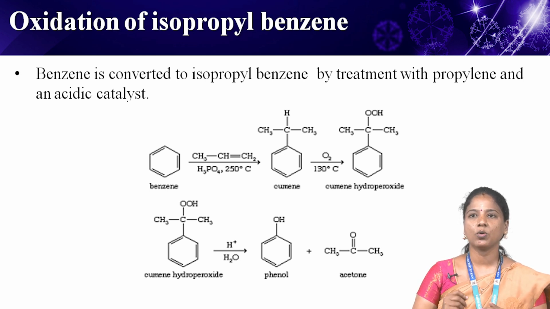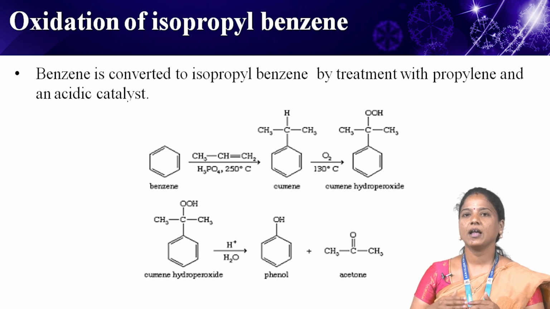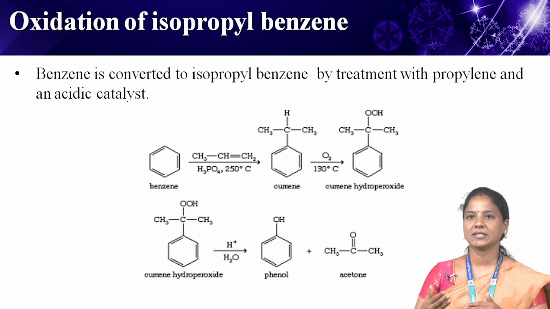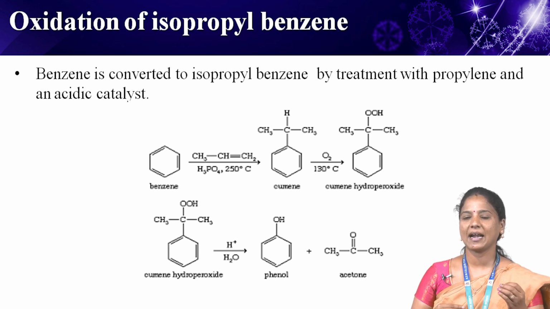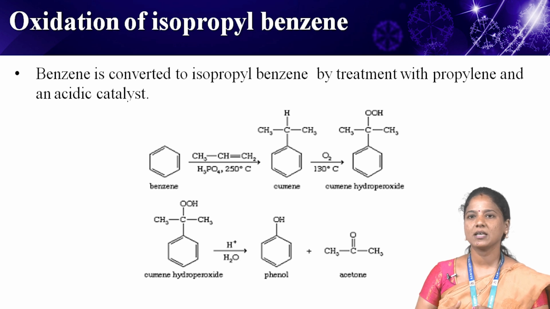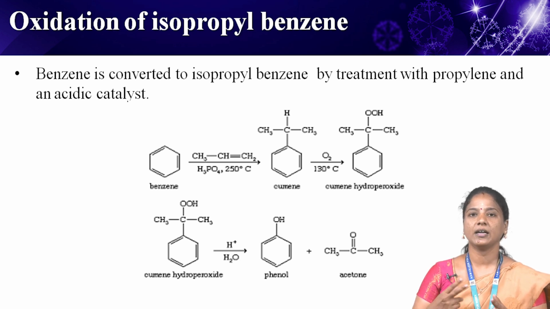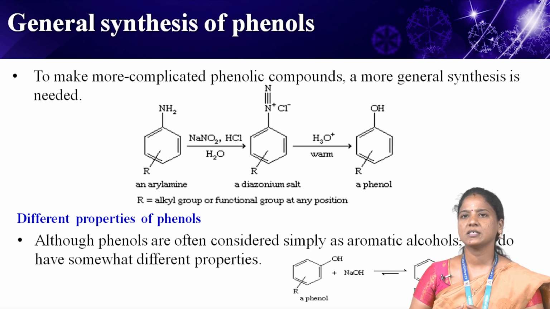Next one, oxidation of isopropyl benzene. Benzene is converted to isopropyl benzene. It is formed by treatment with propylene and an acidic catalyst. The oxidation yields a hydroperoxide, cumene hydroperoxide, which undergoes acid-catalyzed rearrangement to phenol and acetone. Although this process seems more complicated than the Dow process, it is advantageous because it produces two valuable industrial products, phenol and acetone.